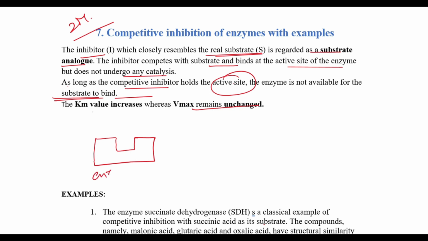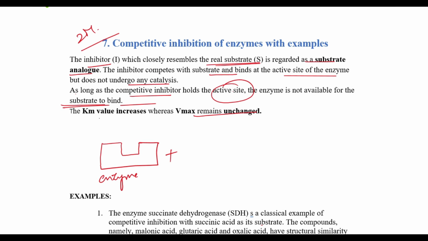This is your enzyme, plus now we have a substrate, and we also have an inhibitor.